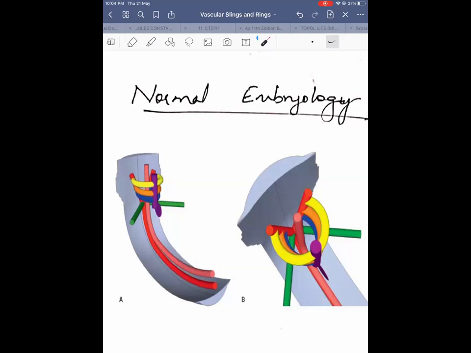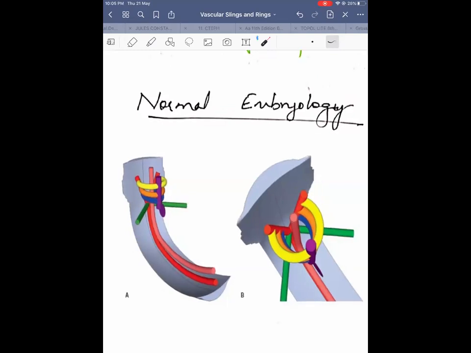After regression of the 5th aortic arch, the 1st and 2nd aortic arches give rise to very small arteries in the neck. But these 3 arches form the basis of formation of the aorta and its major branches. This is the 3rd arch on both sides, this is the 4th arch, and this is the 6th arch. These are the 7th intersegmental arteries, basically the left and right cervical 7th intersegmental arteries. This is how it begins.